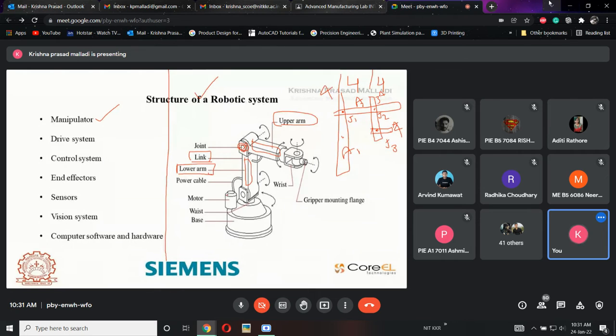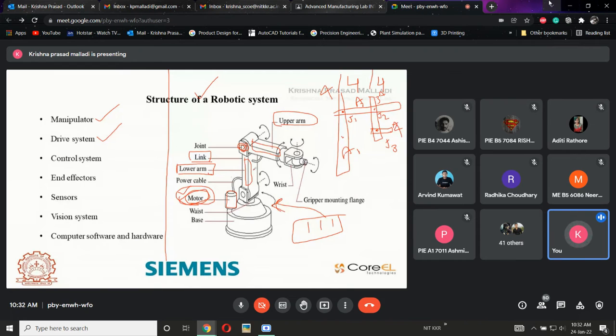This is nothing but the drive motor, okay, drive control or actuators. Every robot should have either a motor or a pneumatic assembly or a hydraulic assembly to give power, to give input to the robot to do the operations. That is called actuators or drive system. So here in this diagram there is a need of a motor, so we are using a motor. We will call this motor a drive system or an actuator.